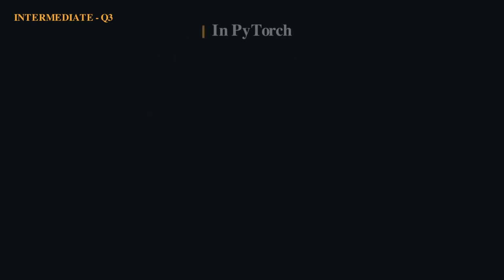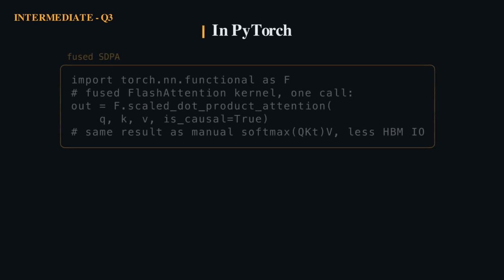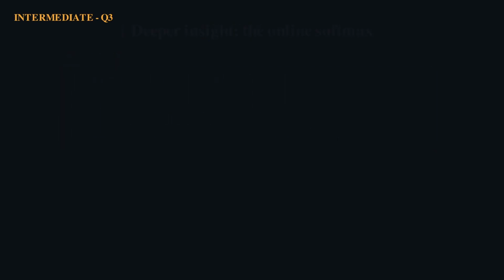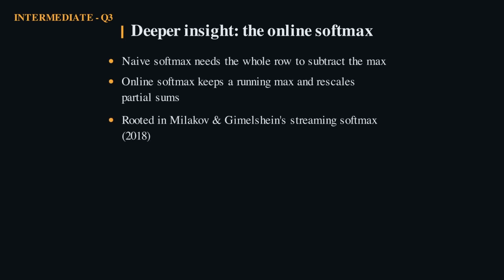In modern PyTorch, you just call scaled_dot_product_attention. It dispatches to a FlashAttention kernel under the hood. Identical outputs, a fraction of the memory traffic. The enabling trick is the online softmax. Normally, you need the entire row to find the max for numerical stability. The streaming version from Milakov and Gimelshein in 2018 rescales running totals so blocks can be combined exactly.